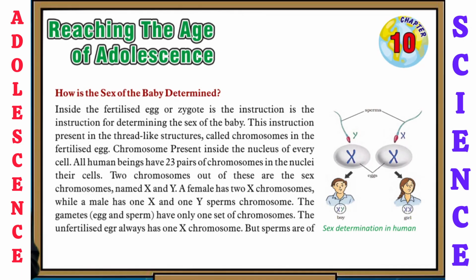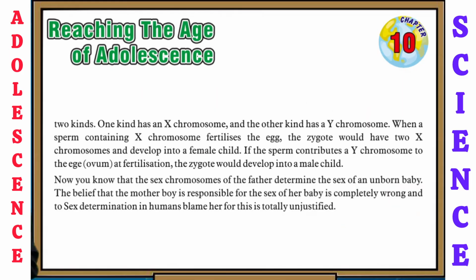A female has 2 X chromosomes while a male has 1 X and 1 Y chromosome. The gametes have only 1 set of chromosomes. The unfertilized egg always has 1 X chromosome, but sperm are of 2 kinds. One kind has an X chromosome and the other kind has a Y chromosome.